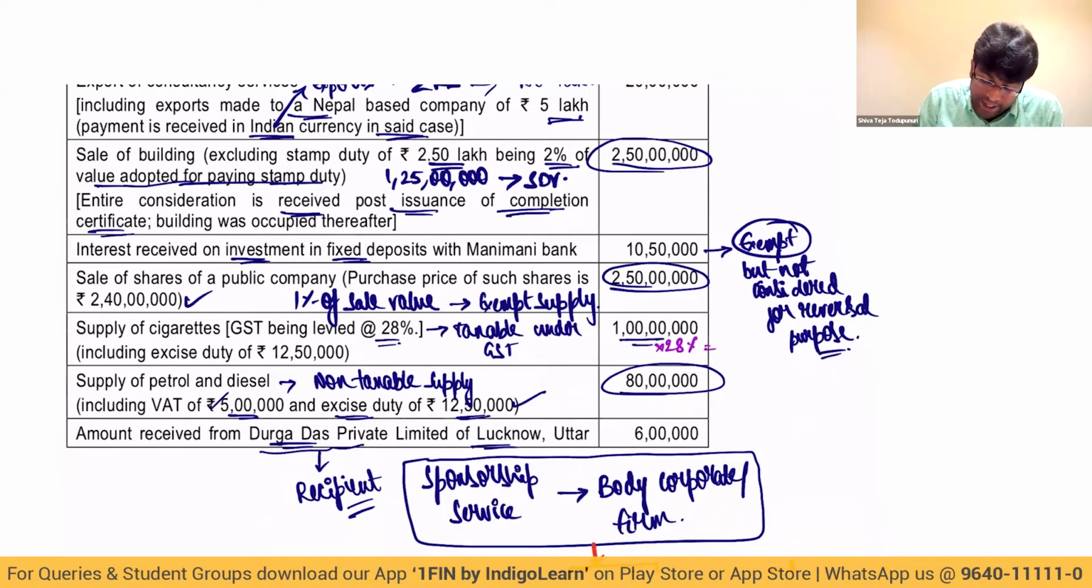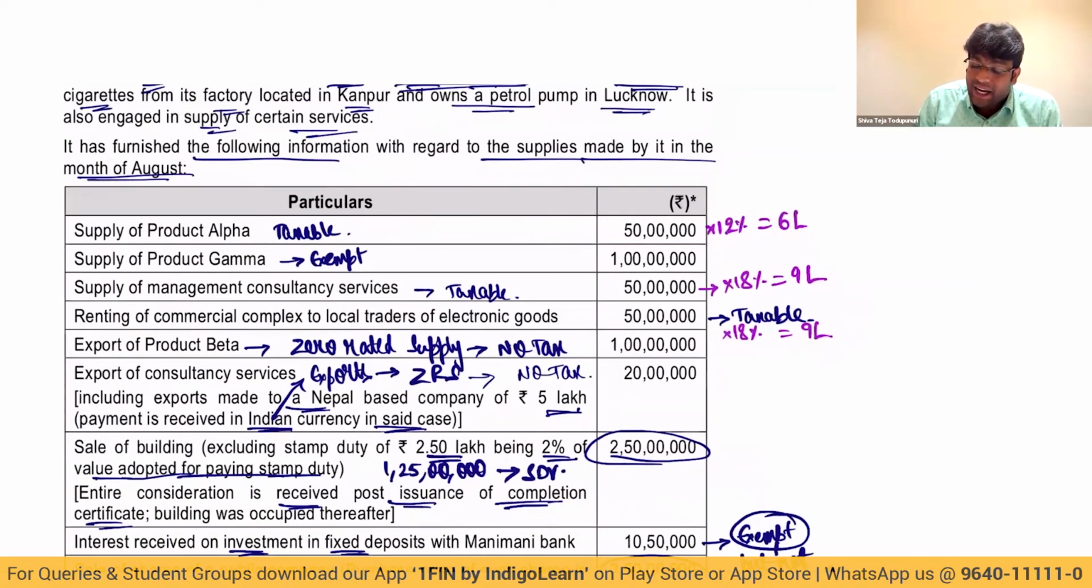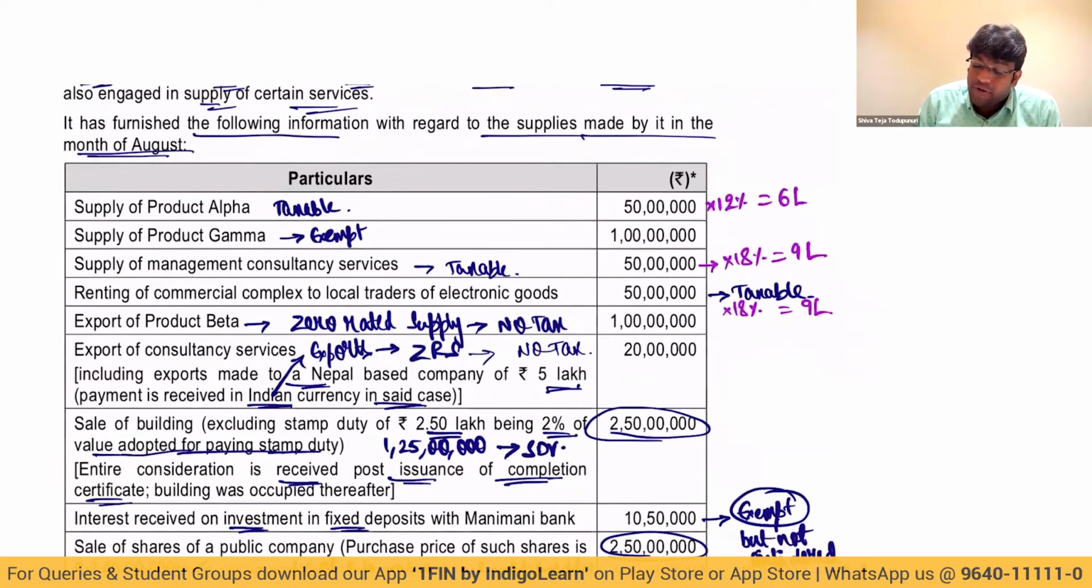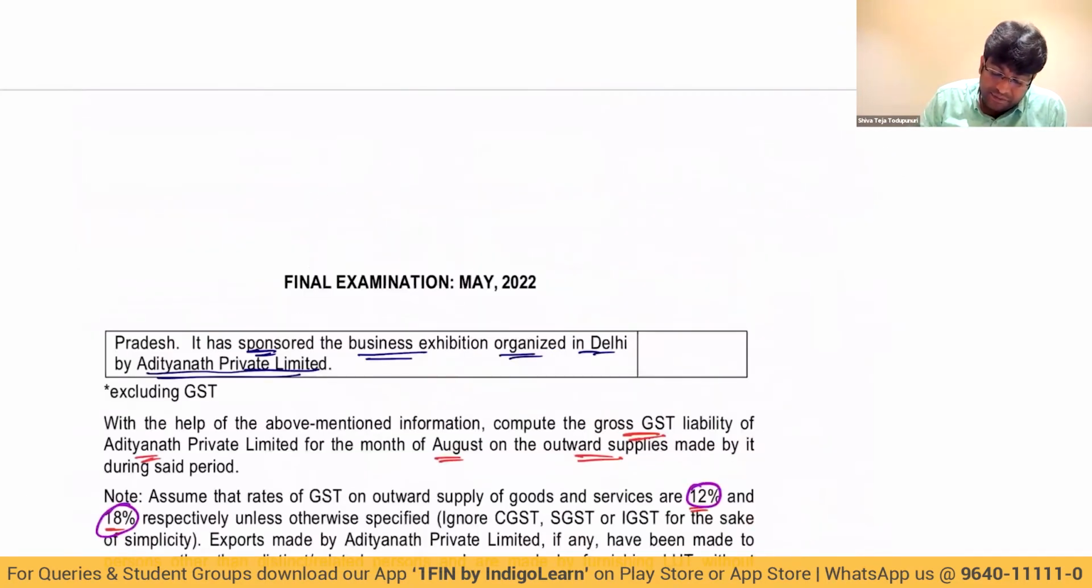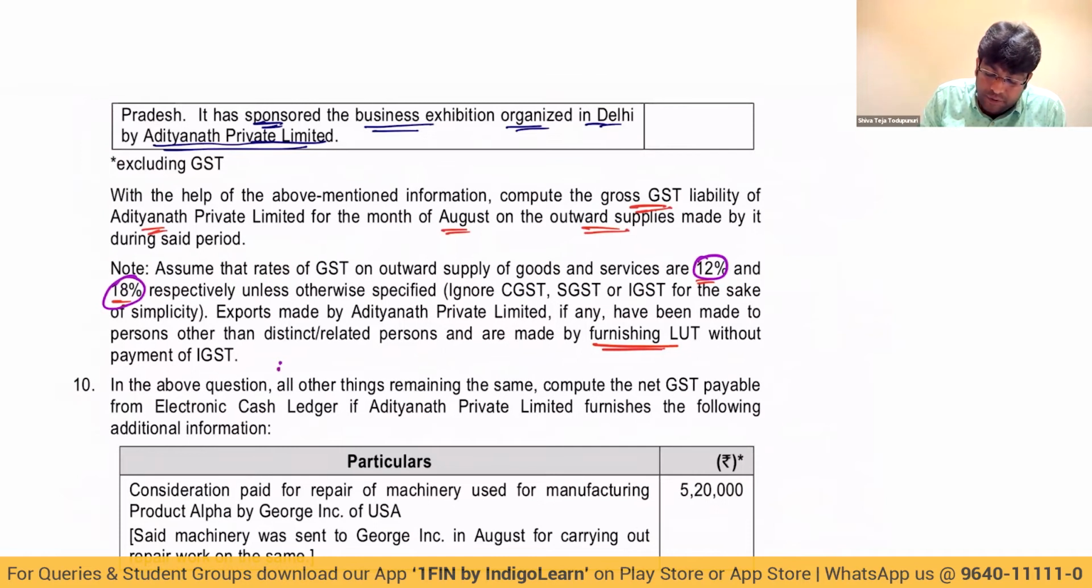Which comes to 28 lakhs. That's it. 6 lakhs plus 9 lakh plus 9 lakh plus 28 lakhs. 15 plus 9, 24. 24 plus 28, which comes to 52 lakhs. Therefore, tax liability will work out to 52 lakhs. This is the output tax for Adityanath Private Limited.